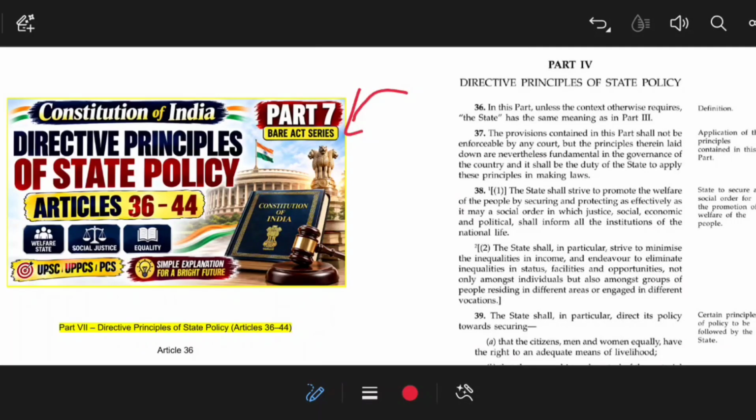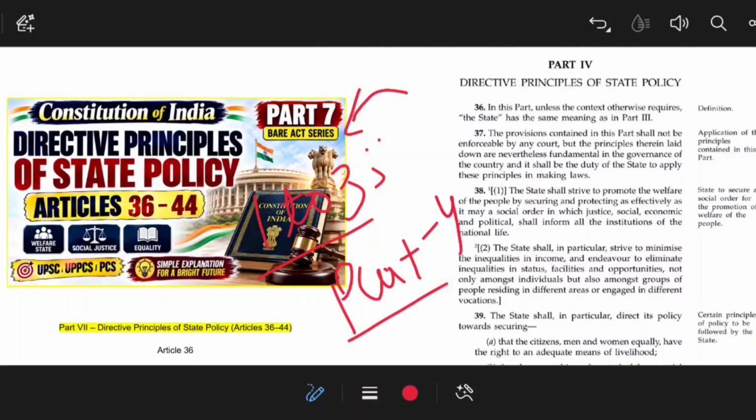In my earlier videos I have discussed each article from 1 to article 35. That means I ended with part 3, the fundamental rights of the Indian Constitution. Today onwards we are going to discuss DPSP, that means Directive Principles of State Policy, enshrined in part 4 of the Indian Constitution. DPSP is from article 36 to 51 and we will discuss it. But in this video we are going to discuss from article 36 to 44.